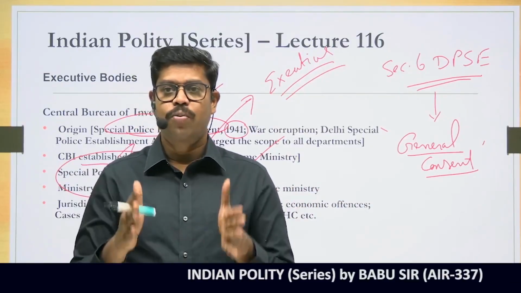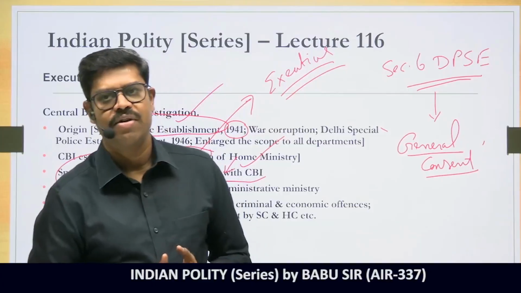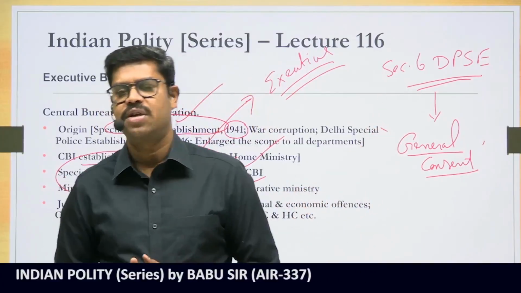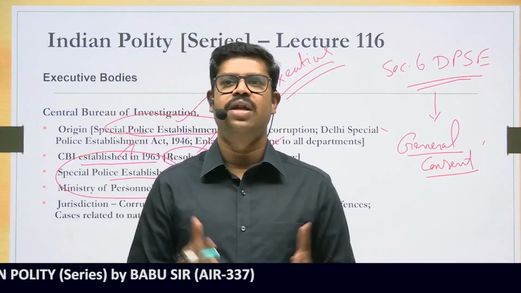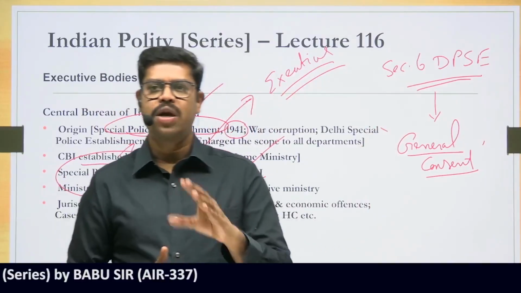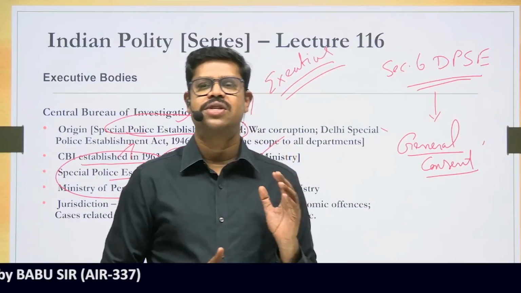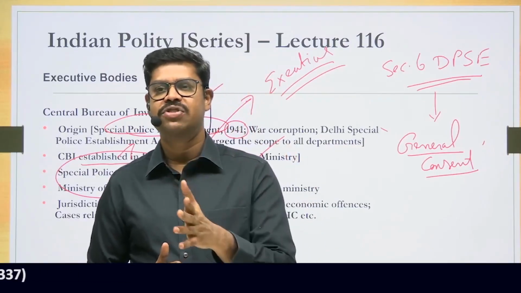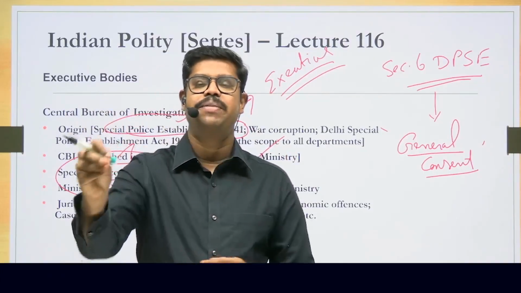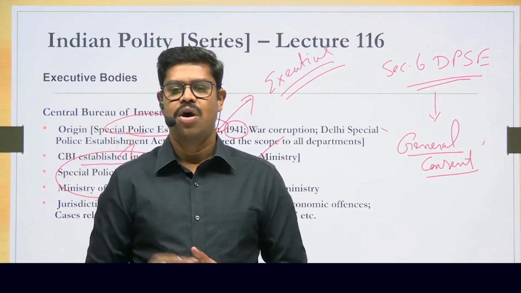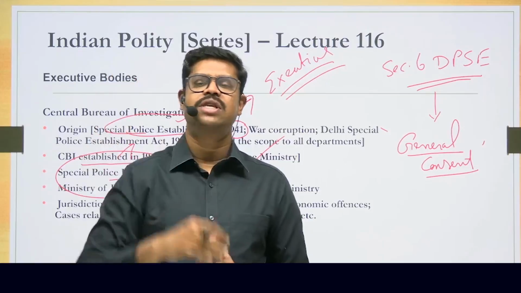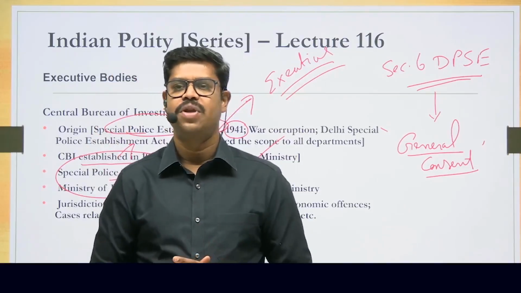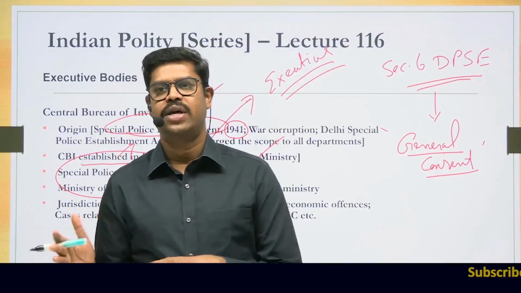But however, provided only if the general consent is given, and as per section 6, it is not mandatory for the states to give the general consent. If the states want, they can give the general consent. What if the states take away the general consent? If the states take away the general consent, then also the CBI can investigate, but after seeking the permission of a particular state. On a case-to-case basis, they have to seek the permission of the state to enter into the state and to carry out the investigation. So this is basically how it has to happen.